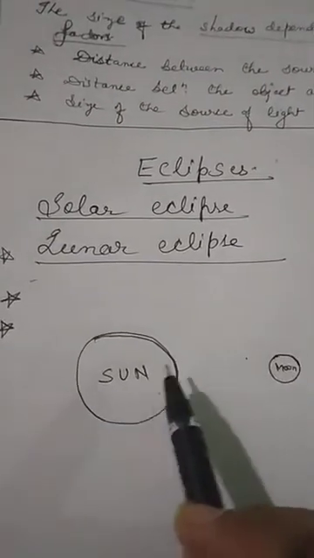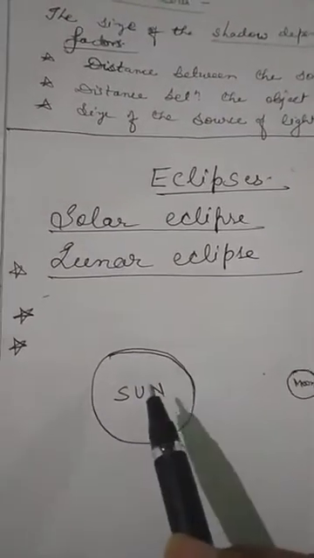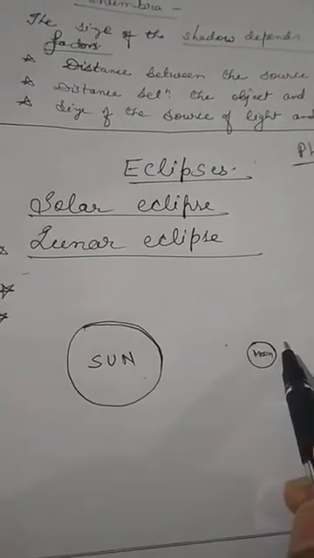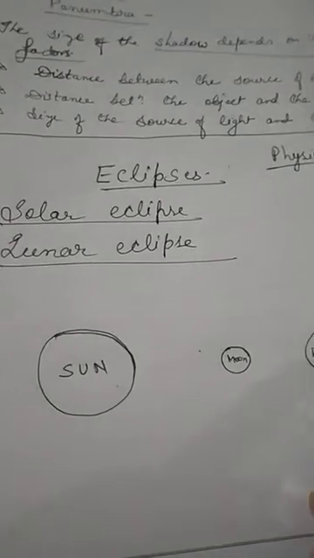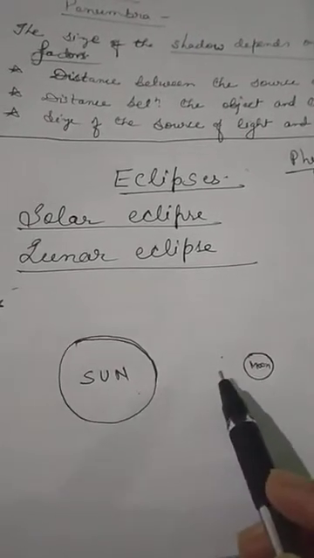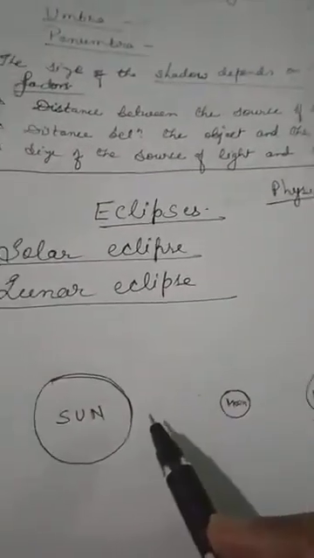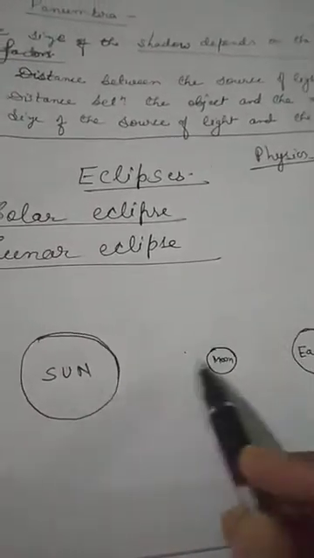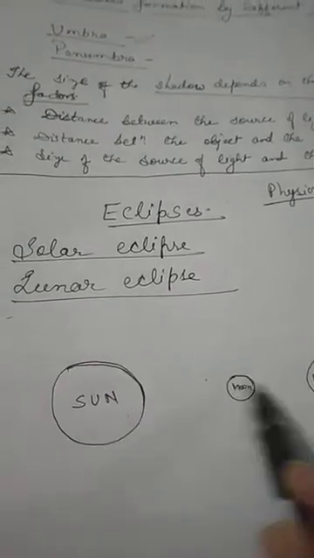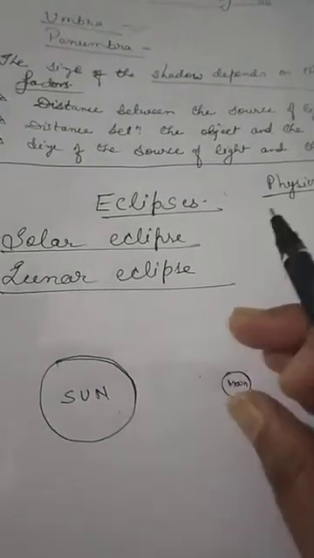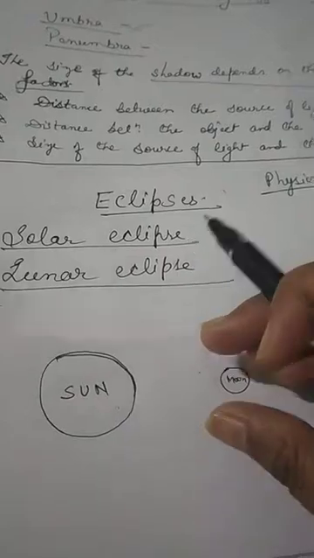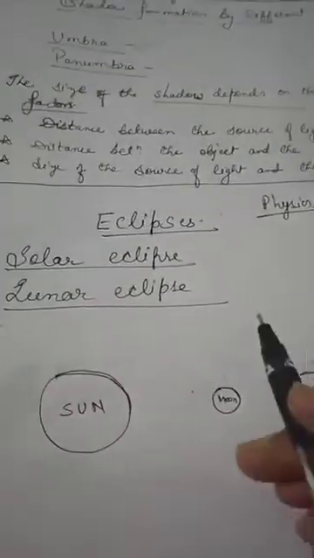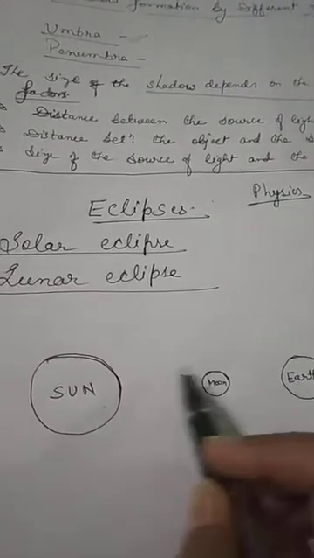But how can we define an eclipse? We can define an eclipse as the partial or total blocking of the light of the sun by a heavenly body. The occurrence of eclipses is a direct consequence, or direct result, of the rectilinear propagation of light, because light always travels in a straight line path. So if any body comes in between, it will block the light and its shadow will be cast on the other body which is in a straight line with it.